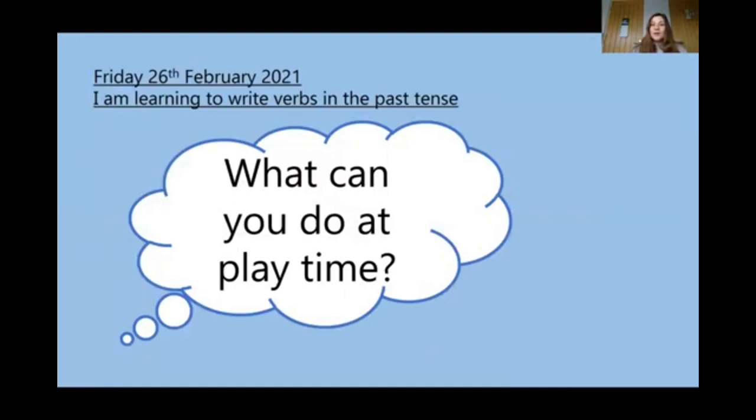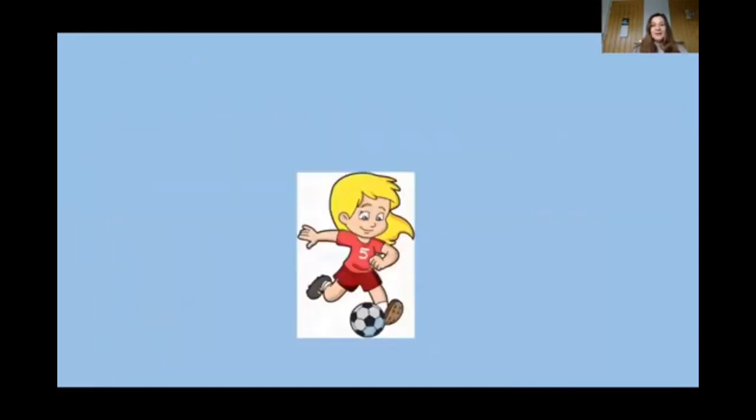Hello everyone, this is our grammar lesson and today we are going to be looking at verbs in the past tense. What can you do at playtime? You can kick the ball or run or play football.